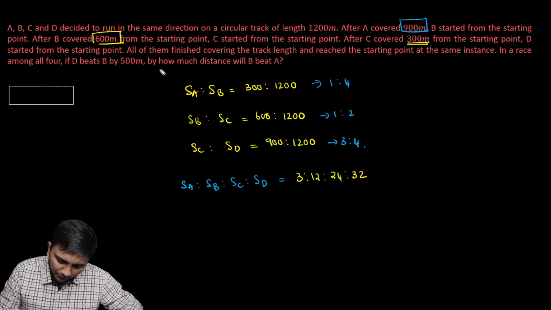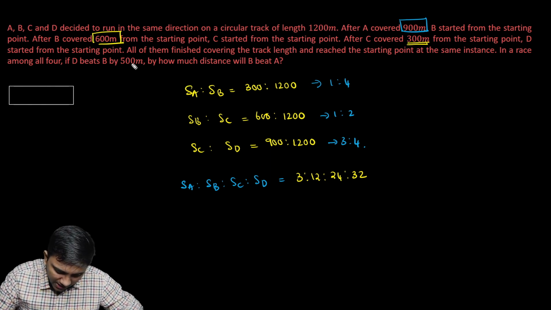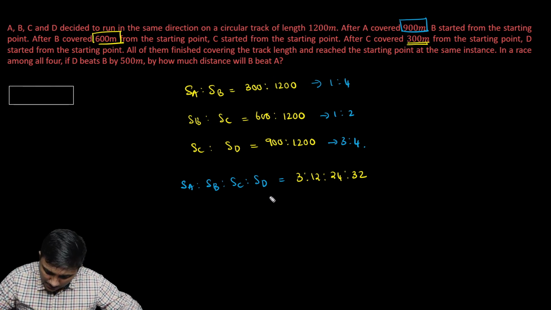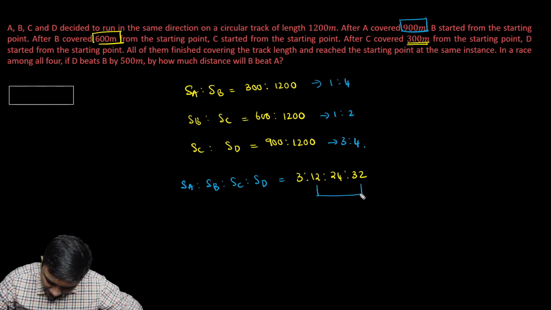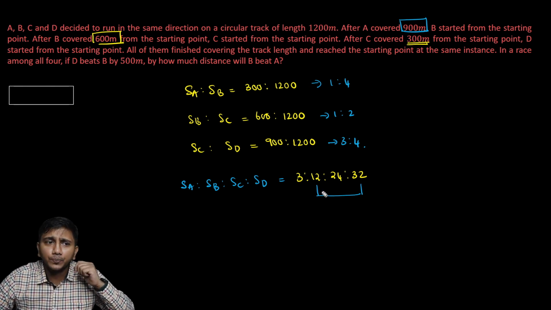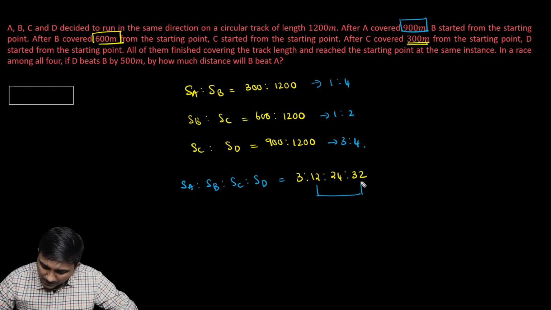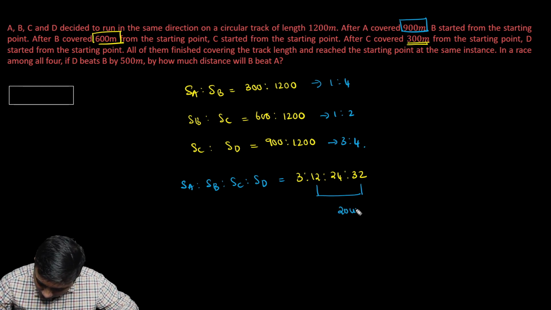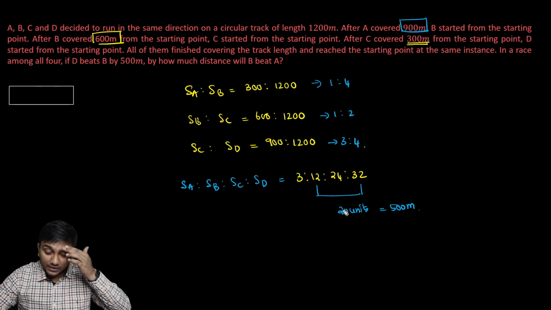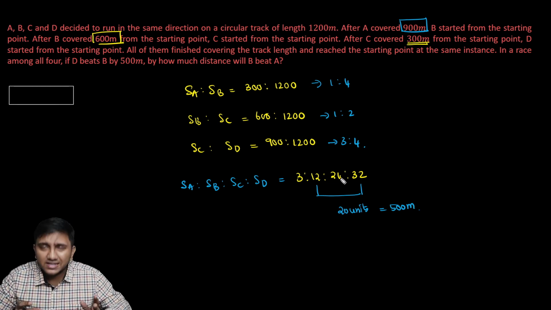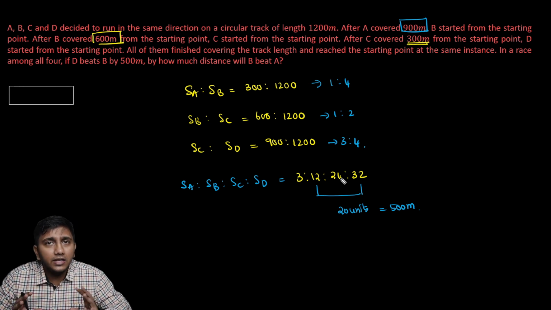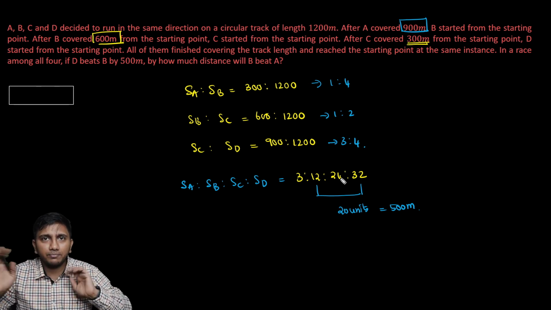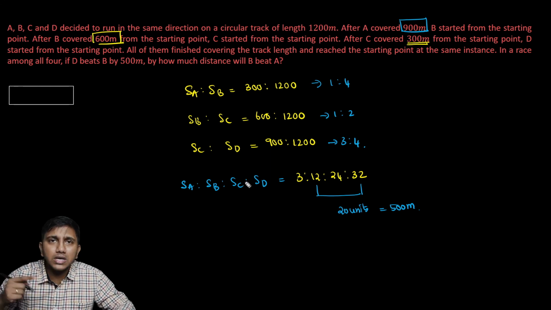Now, what is the question asking for? In a race among all four, if D beats B by 500 meters. Okay, if D beats B by 500 meters, let's look at the distance difference here. The speed difference is 20 units as per the ratio, right? It's 20 units. So if speed difference is 20 units, then that 20 units is proportional to 500 meters in the race. That is, as in a race, when they say that D has beaten B, it means both of them have taken equal time to reach their respective points. So the speed ratio is also equal to distance ratio.